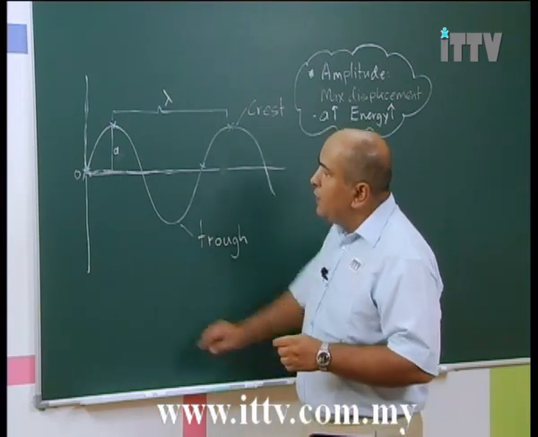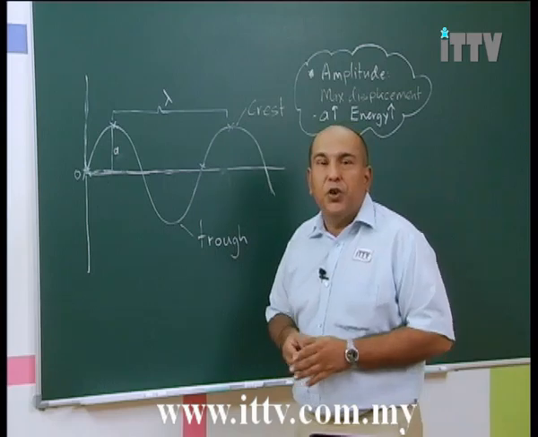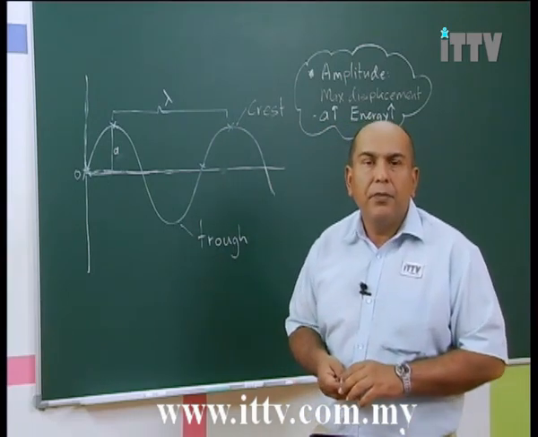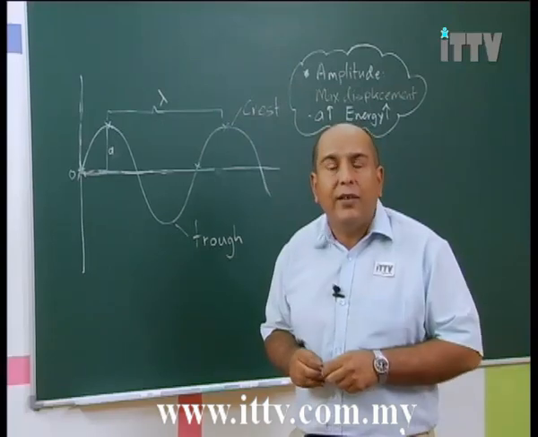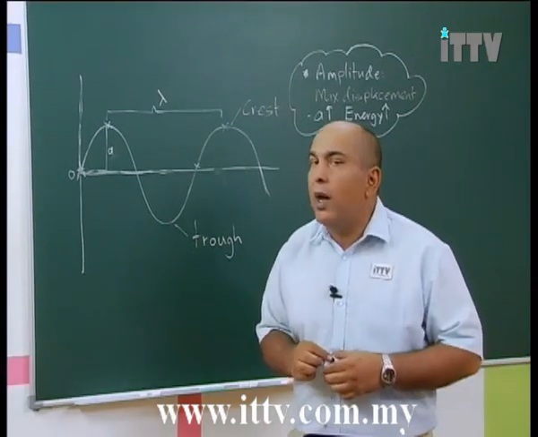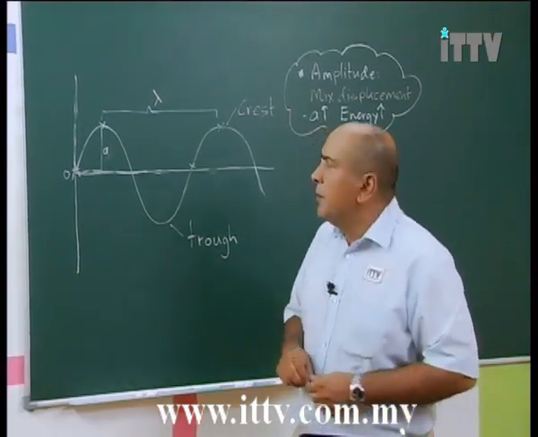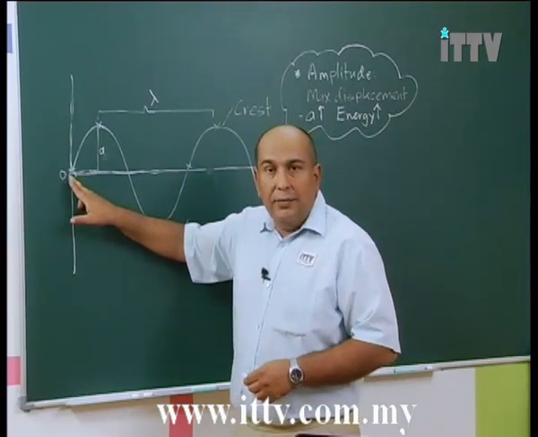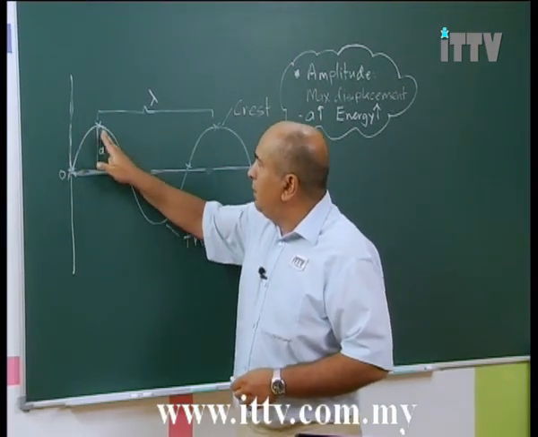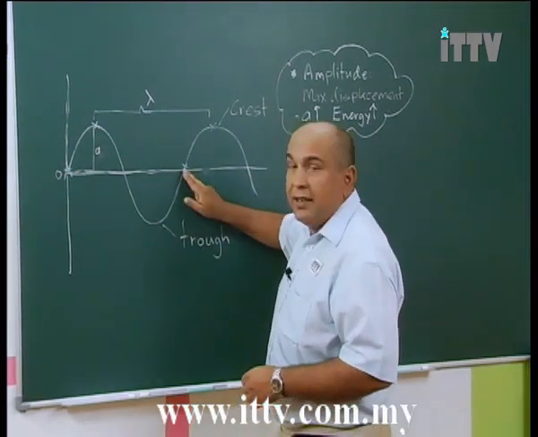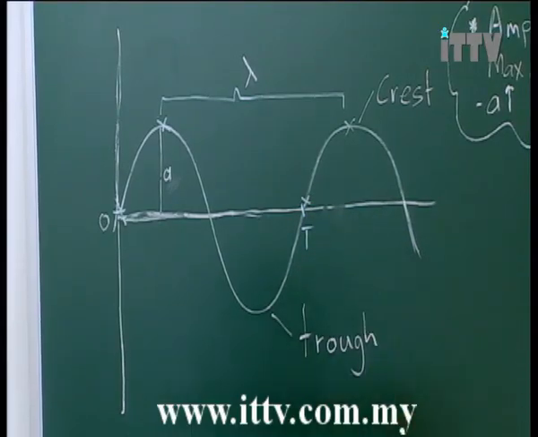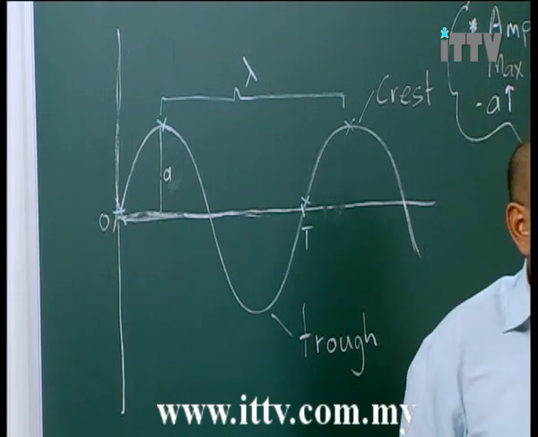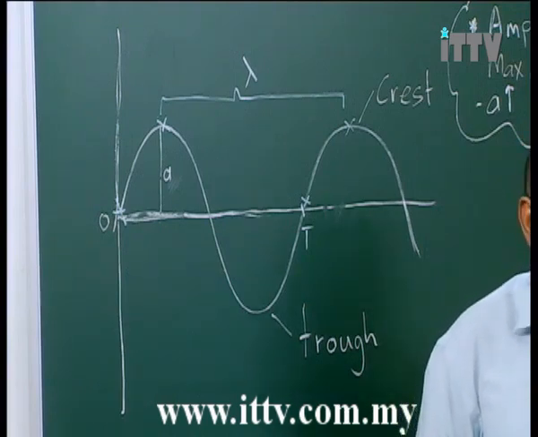Next, with the same wave, we want to have a look at what is known as the period. The period is the time it takes for one complete wave, or as we say, one complete cycle. Now, if I start from here, the time it takes to go up, down, and back to this point here, that represents T. Capital T is the period, the time for one complete cycle.